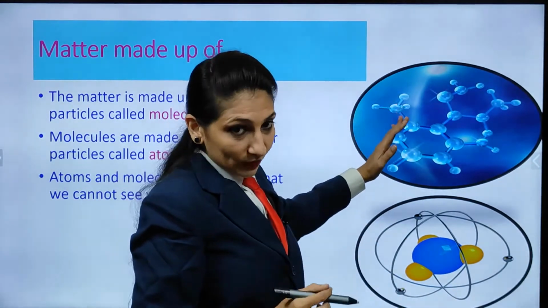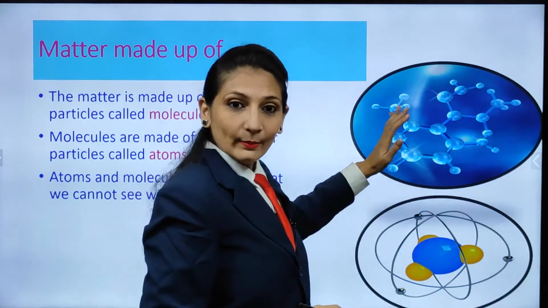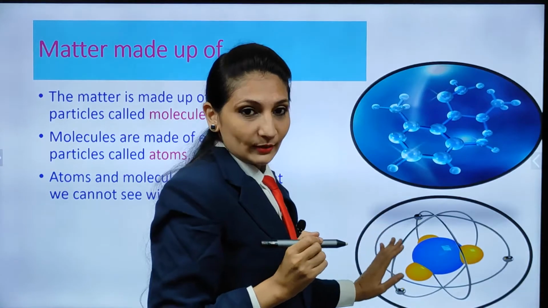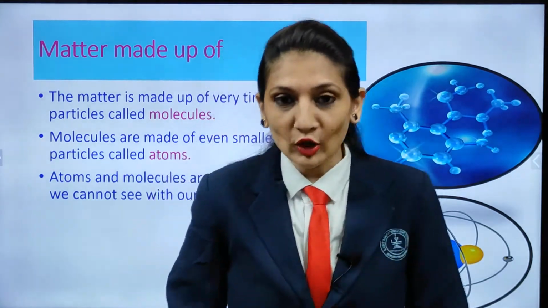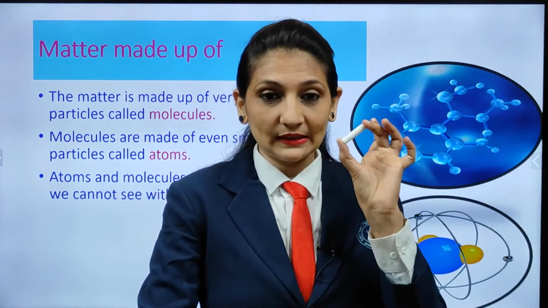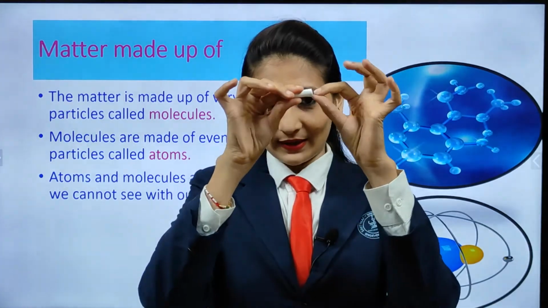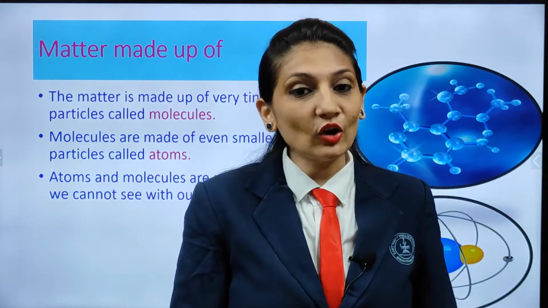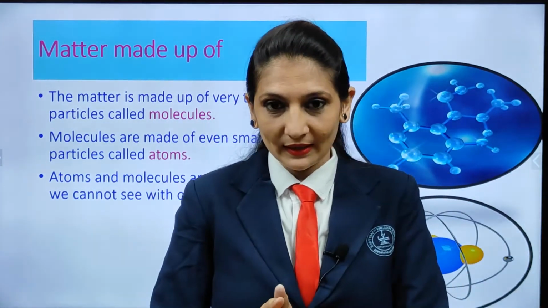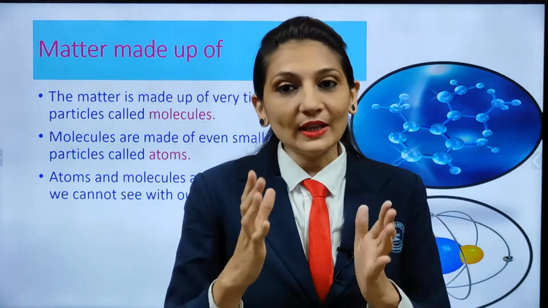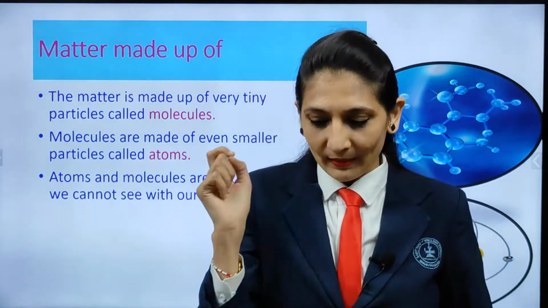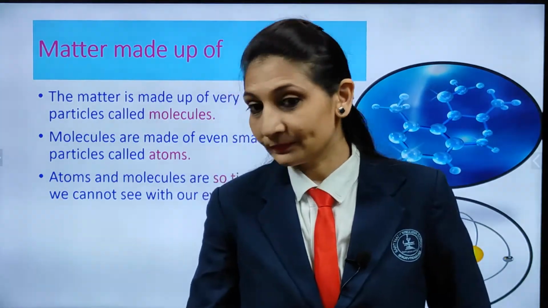Now, these atoms and molecules are so tiny, even tinier than these small particles you can see. So we cannot see them with our eyes. For that, a special instrument is needed that is called a microscope. And with the help of that only, we are able to see these so tiny particles of matter.